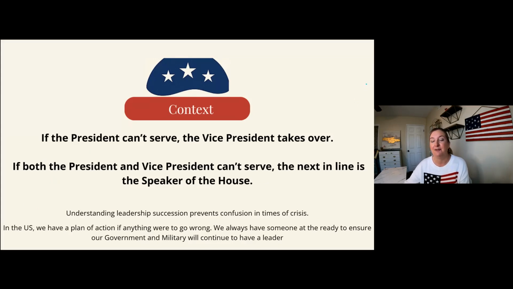If the president can't serve, then the vice president will take over. And then if both the president and the vice president can't serve, the next in line is the Speaker of the House. Understanding this leadership succession really helps prevent confusion in times of crisis. Here in the United States, there is a plan of action if anything were to go wrong. We always have someone ready to make sure that we have a leader, and somebody who can order the military to do what needs to happen.